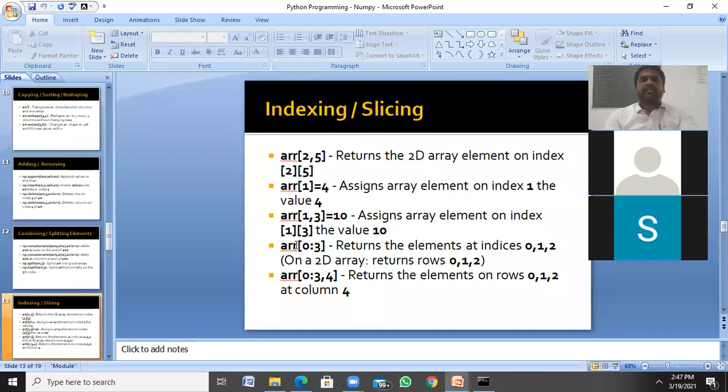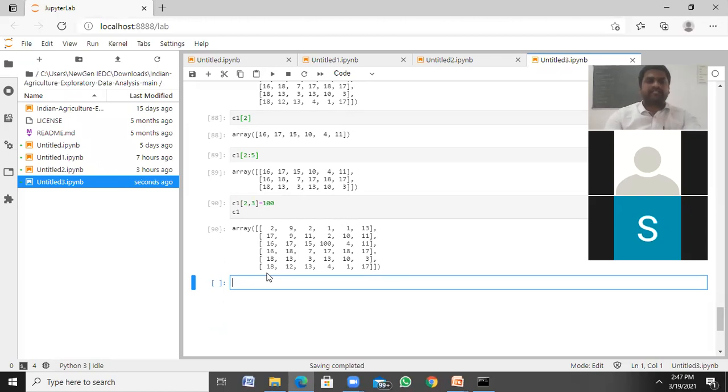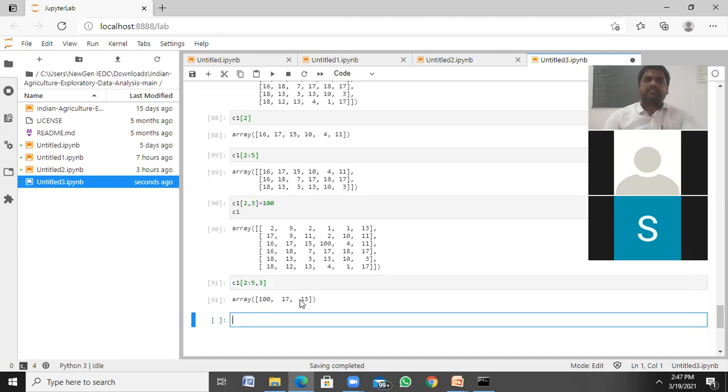And the next is, how can we access the elements using a slicing mechanism? Where we sliced the rows, if I want to slice specific rows with specific columns, how can I do it? Let's say I want to slice 2 colon 5 comma 3. So it starts with the 3. 0, 1, 2, 3.